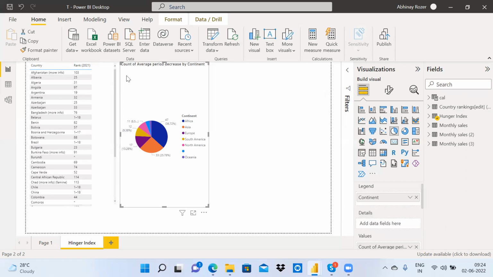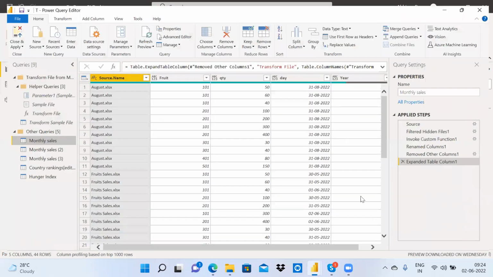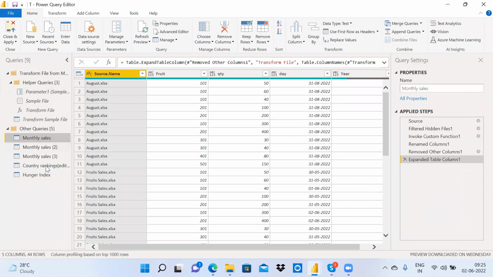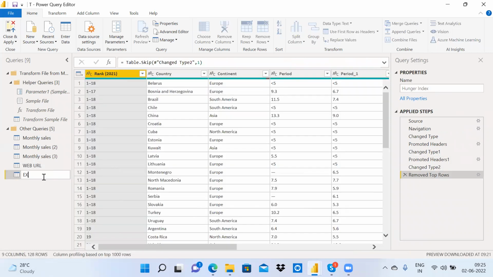That is the requirement. Okay. Now we'll go to transform data. See, there are two tables. One is from web URL. I will just change this name. Okay, web URL. This is coming from web URL. This is coming from Excel. We can change the names, not a problem.